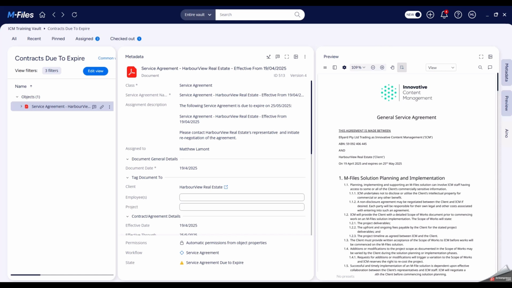M-Files' generative AI assistant, Aino, opens up a world of possibilities for driving business process automation. With Aino capable of extracting a broad range of information from documents held within M-Files to be used as metadata, missed deadlines become a thing of the past.